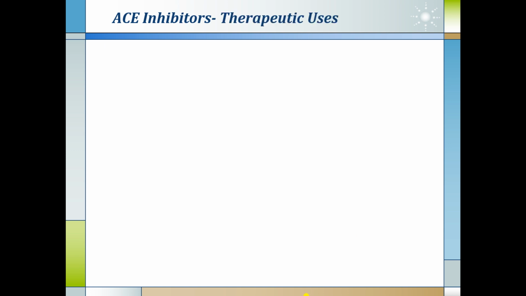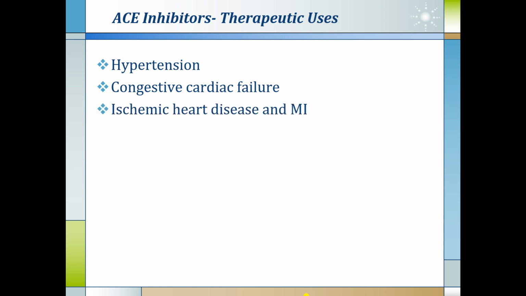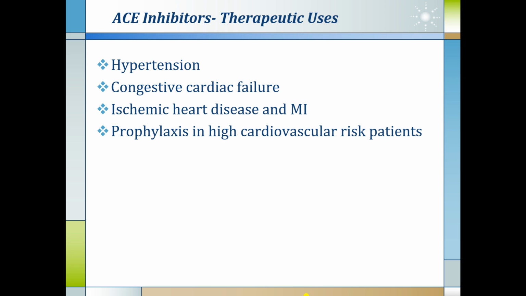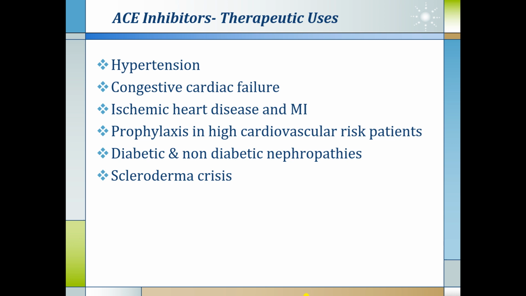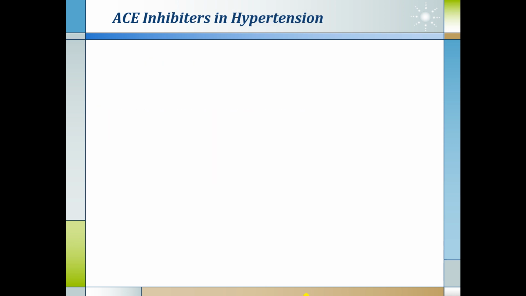Now we discuss the therapeutic uses of ACE inhibitors as a class. They are very important drugs in the management of hypertension. In fact, they belong to first line therapy for hypertension. They are also useful for congestive cardiac failure, ischemic heart disease and myocardial infarction, prophylaxis in high cardiovascular risk patients, and in diabetic and non-diabetic nephropathies. So this is the list of therapeutic uses, and one more is scleroderma crisis. Now we see the individual action in the disease.